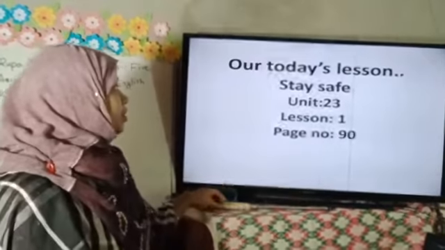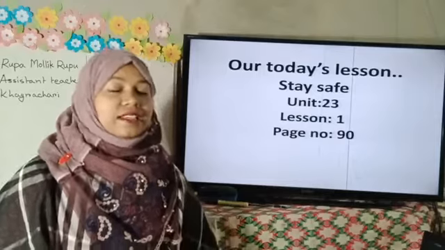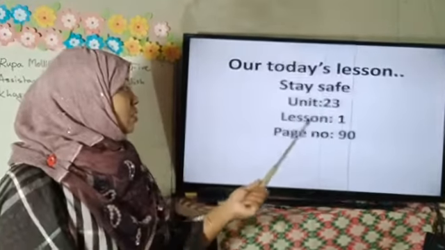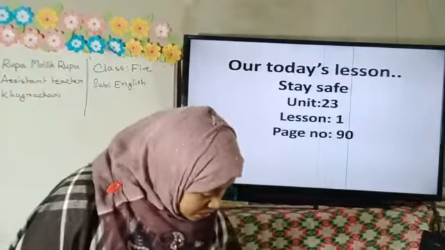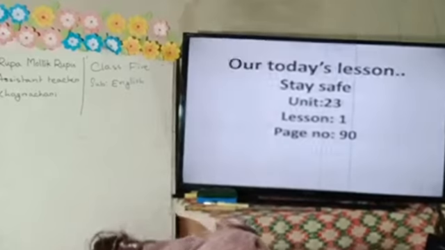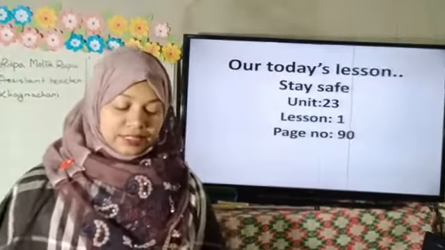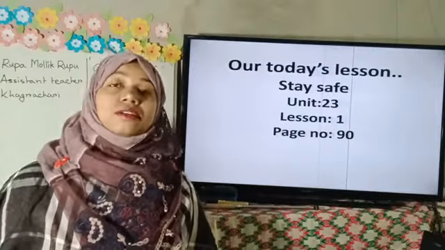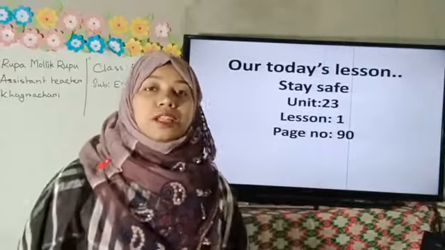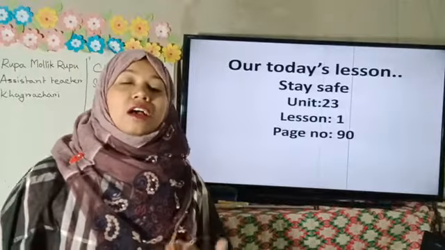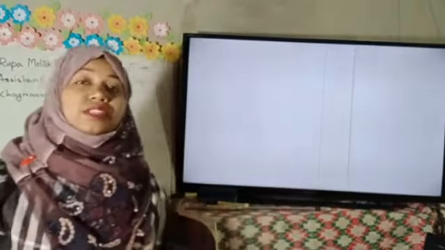Today we are going to discuss staying safe. Stay Safe, unit 23, lesson 1, page number 90. So my dear super learners, open your book, page number 90. And I have opened my book. Dear students, in this lesson we have to learn about some natural disasters and how they happen. We can read it. Dear students, now look at your book.